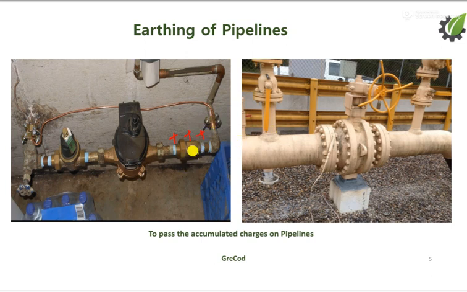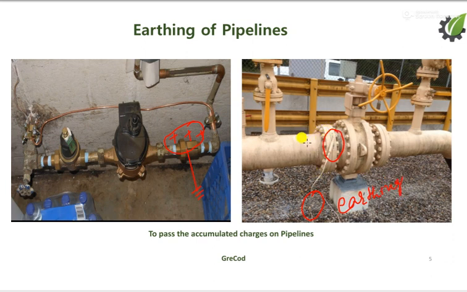These charges will be accumulated whenever any liquid passes through the pipes, and we know that we have to ground these charges. So this is the earthing that we can do to avoid any shock. The same thing is here. This is the earthing. You can see here.